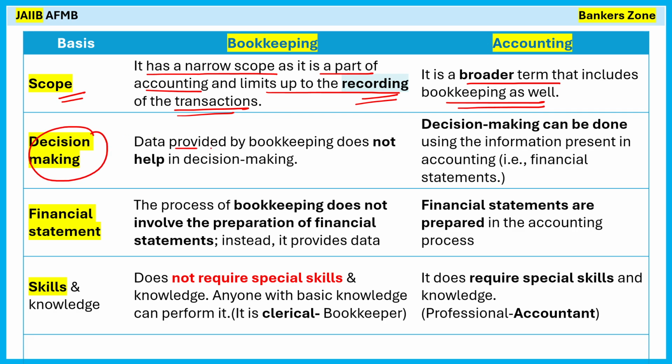Decision making. Data provided by bookkeeping does not help in decision making. However, decision making can be done using the information present in accounting. For example, we get different financial statements at the end of accounting, right? So when we do accounting, we get the financial statements, for example the profit and loss statement and balance sheet. Based on that, you can make decisions. However, using only the data entry, that is bookkeeping, you are not able to make a proper decision. Accounting allows you to take proper decisions, because we prepare the financial statements in accounting.